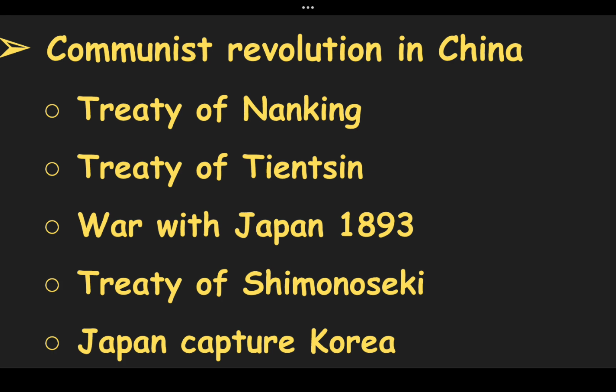So, in 1894, China was defeated by Japan. And in 1895, there was the Treaty of Shimonoseki. In this treaty, Japan captured Korea. Japan also entered China with extraterritorial rights. Therefore, the Chinese government and the Manchu dynasty were helpless.